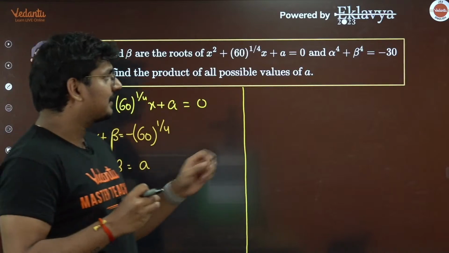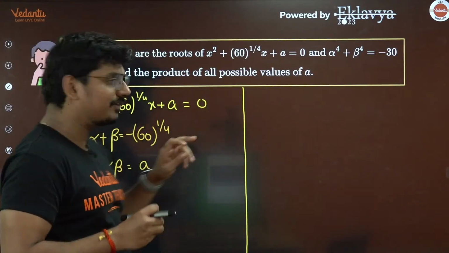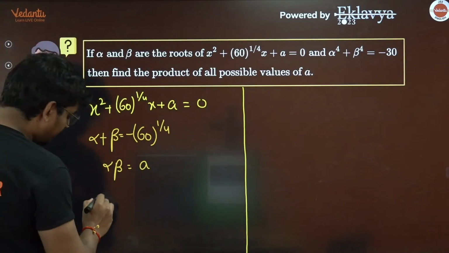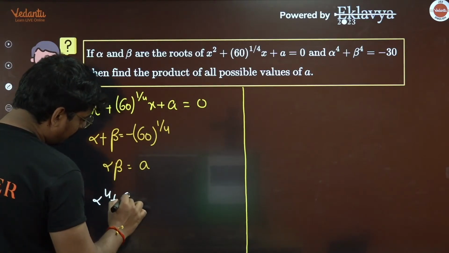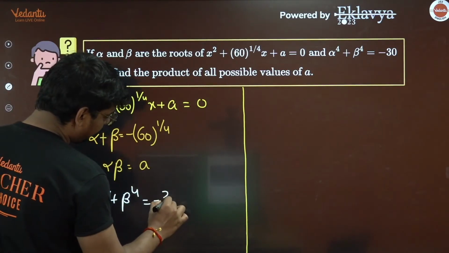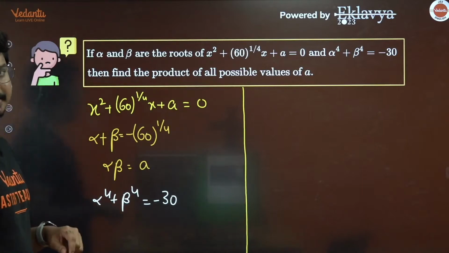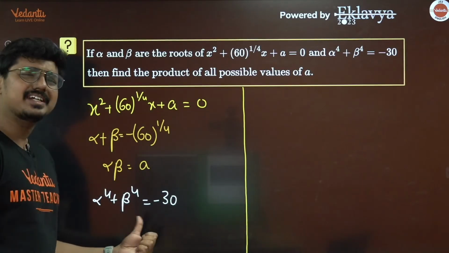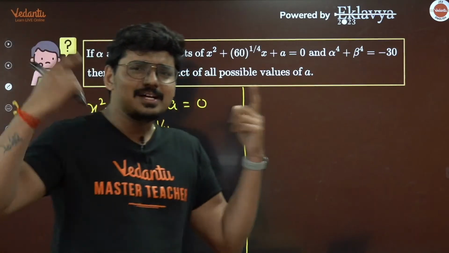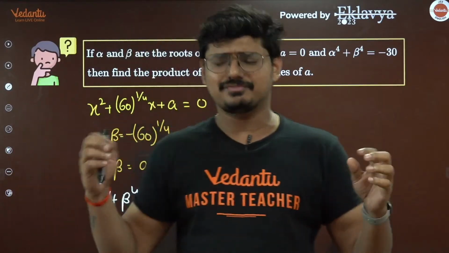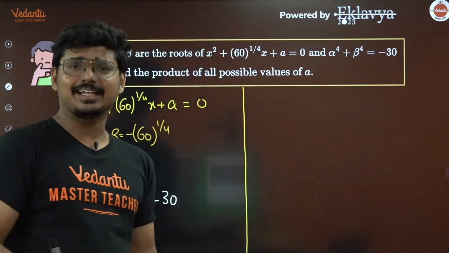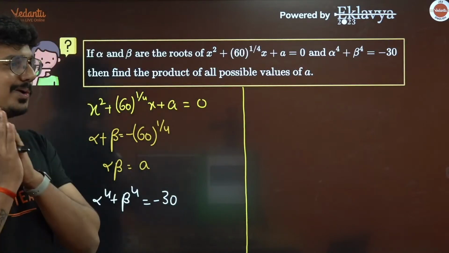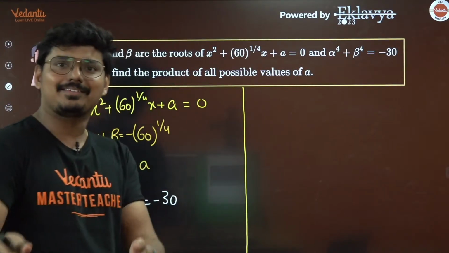Now try to understand, guys, this is the information given to you. Alpha raised to 4 plus beta raised to 4 is given as minus 30. Now how can I write alpha raised to 4 plus beta raised to 4? Remember a plus b whole square, which we have been applying throughout school and also in 11th and 12th.